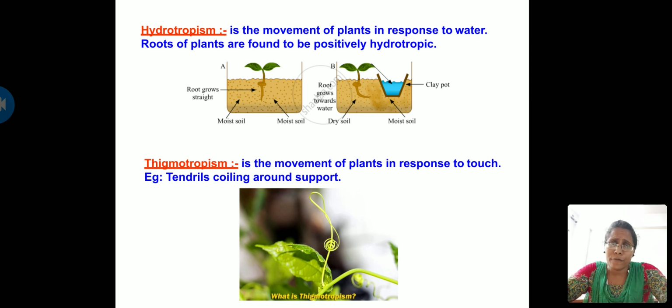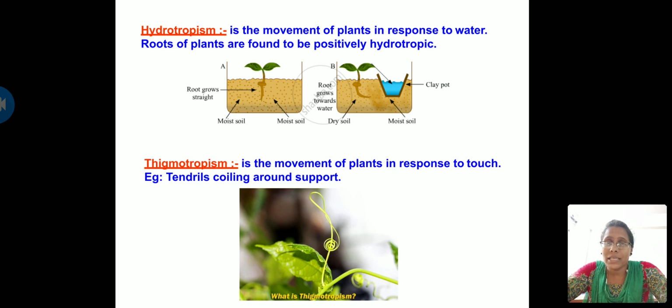And one more thing I forgot to tell you. Like I told you about auxins, right? These are usually present at the shoot tip. So in case of tendrils also, what is the function of auxins? Auxins help in cell elongation. So here the auxins are showing more cell growth, or you can say cell elongation, in the part of a tendril which is away from the support rather than the part which is in contact with the support.